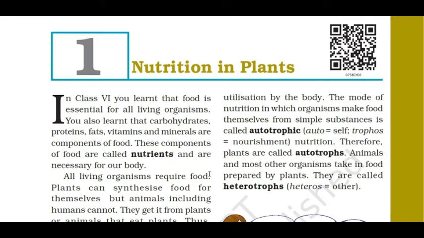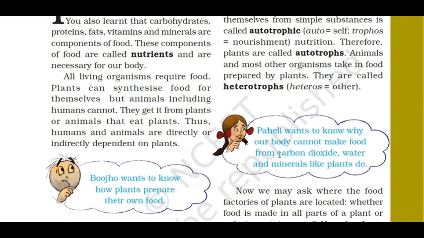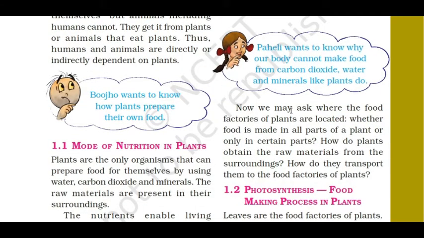Animals and most other organisms take in food prepared by plants. They are called heterotrophs. Heteros means other. We depend upon other organisms for food. So we and animals are called heterotrophs. Now we may ask where the food factories of plants are located. Already we have seen that plants prepare their own food. So preparation means, where is the factory for preparing food? We can ask like that. Plants prepare their own food by themselves. How do plants obtain the raw materials?